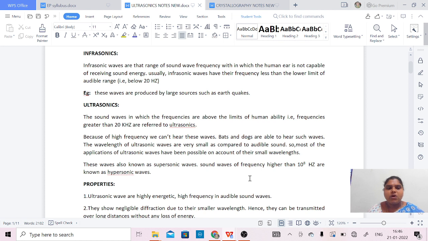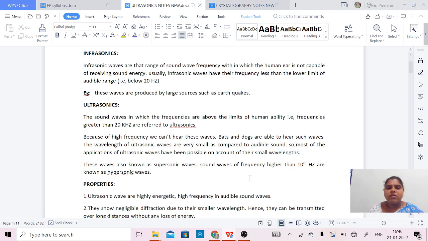The sound waves in which the frequencies are above the limits of human audibility, that is frequencies greater than 20 kilohertz, are referred to as ultrasonics. Because of high frequency, we can't hear these waves. Bats and dogs are able to hear such waves.